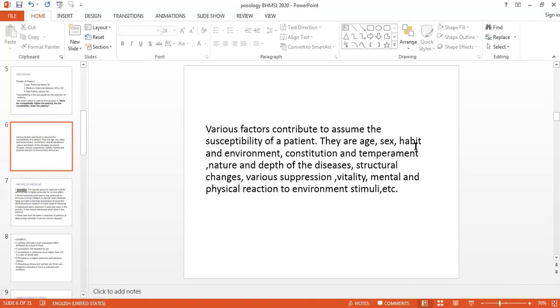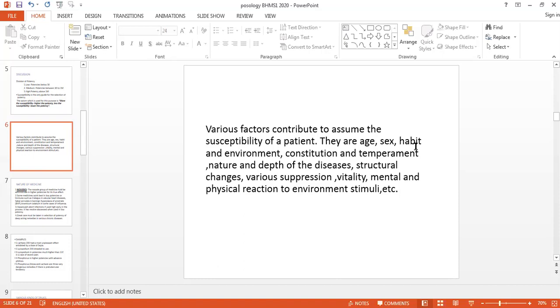The next one is the habit and the environment. Dr. Stuart Close has given all these factors in his book of philosophy. In the habit and environment, he said that the higher potencies are given to patients who are highly intellectual, doing more mental work, such as a homeopathic physician or any doctor, lawyer or minister, who are using their intelligence or intellectual power in a much better way.